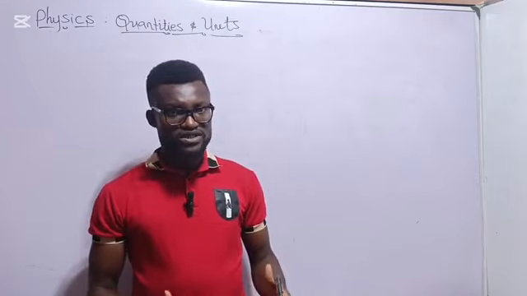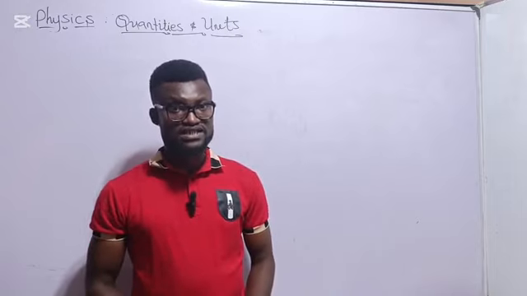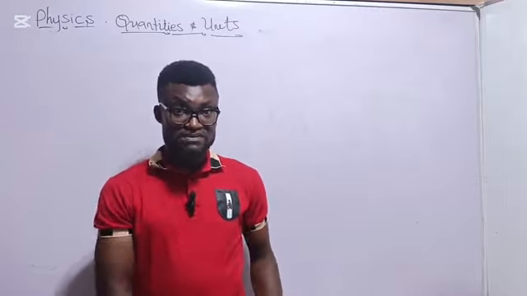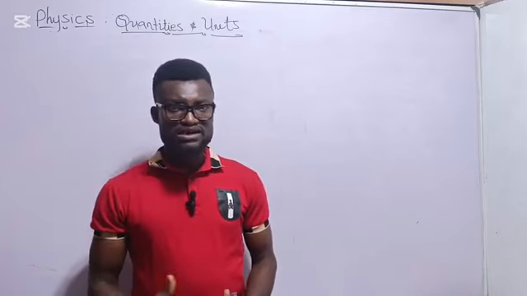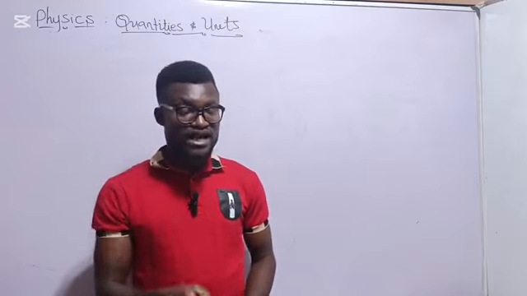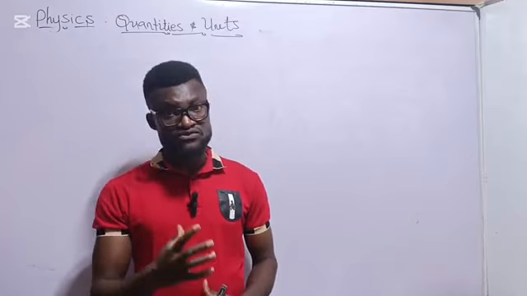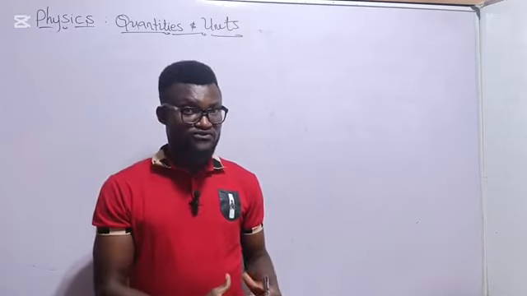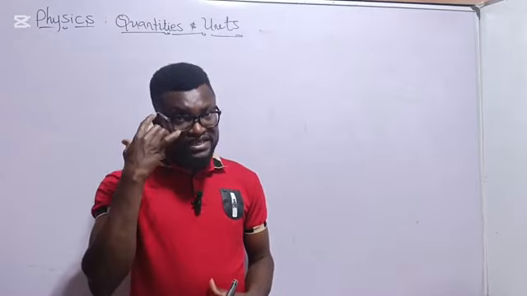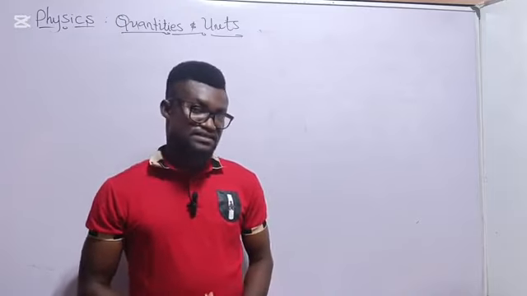So there are a lot of quantities that can be measured. You can get the temperature of my system. That's a physical quantity. You can even weigh me. The mass of me can be obtained. Hence, mass is a physical quantity. But there are quantities that are not measurable. For example, as I love you now, there is no instrument that can be used to weigh the love I have over you. Hence, love is not a physical quantity, because it is not measurable. My intelligence cannot be measured. Hence, intelligence is not a physical quantity.